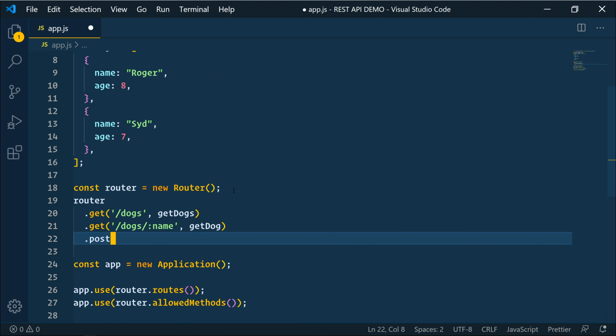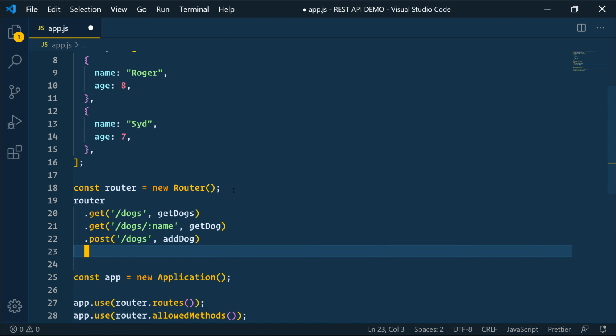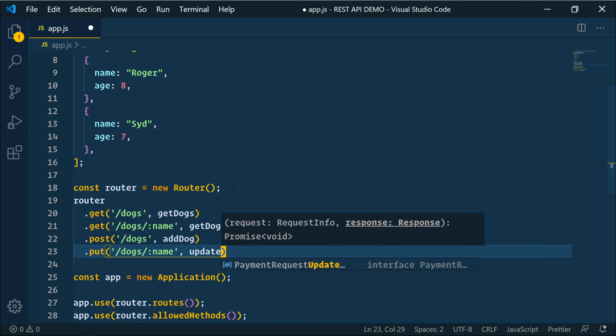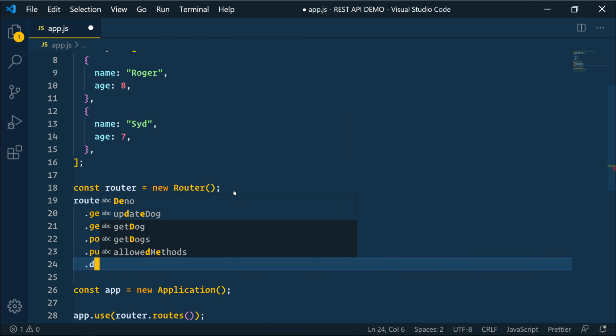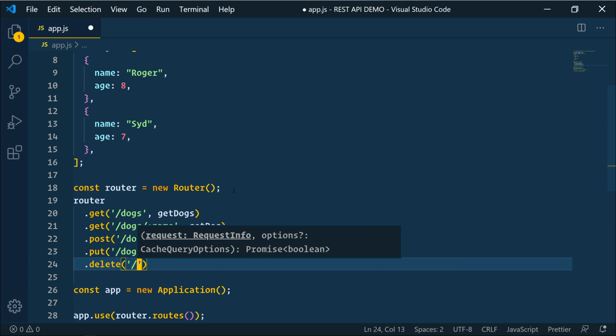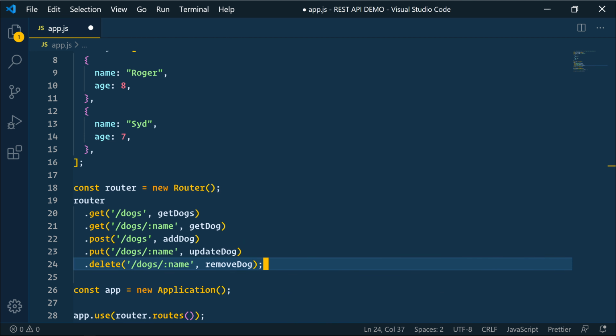And then we're going to have a post. So this will be to create a new dog. So that will be at dogs, and then we'll call addDog. And then we'll have a put in order to update. So that will be at dogs/name, and we'll call updateDog. And lastly, we'll have a delete, and that will be at dogs/name, and we'll call removeDog. So here we're defining what will happen at each endpoint. Now we'll implement each of these actions, and we'll start with getting all dogs.